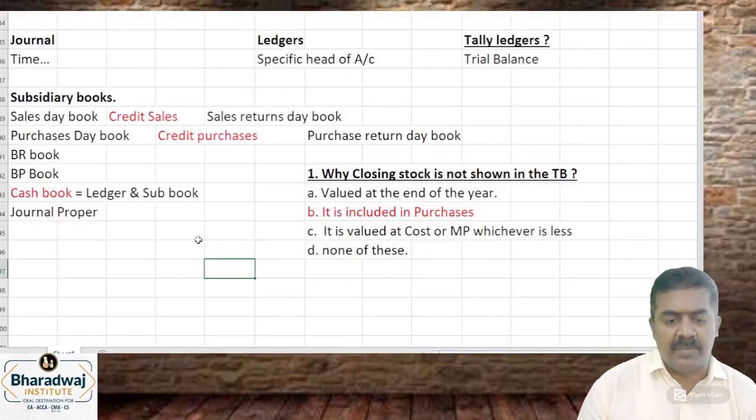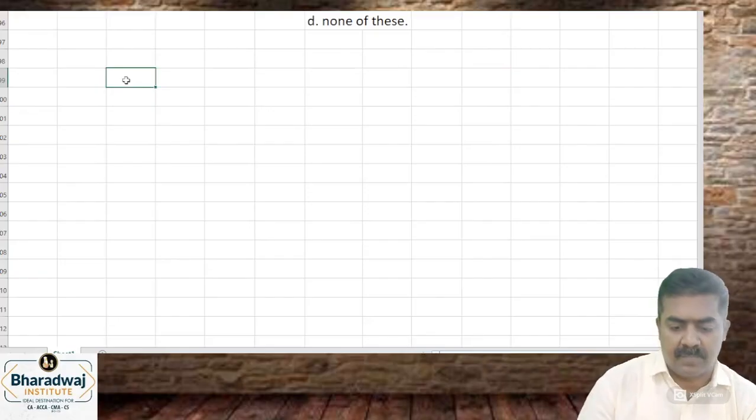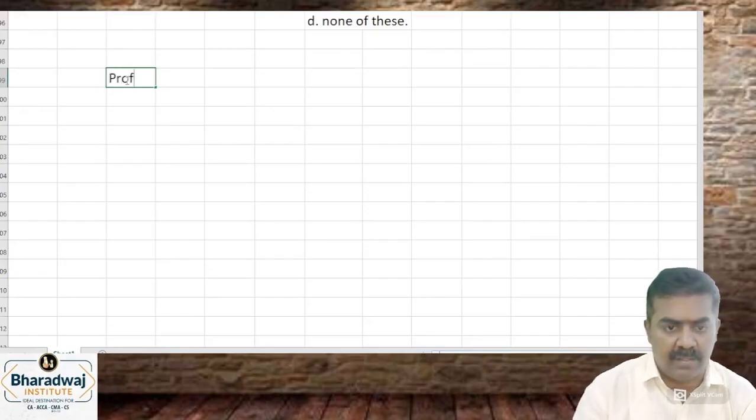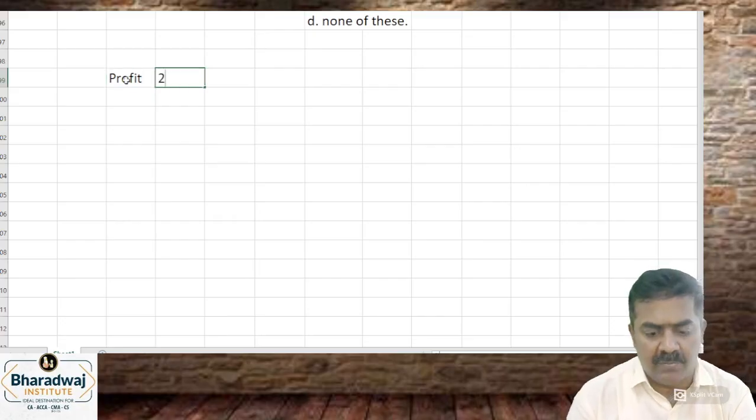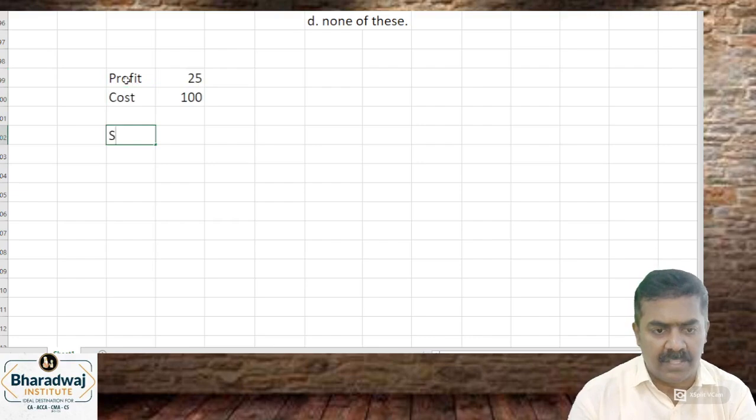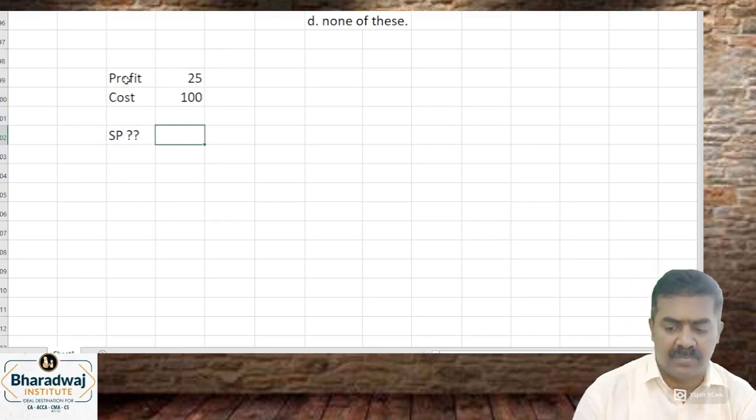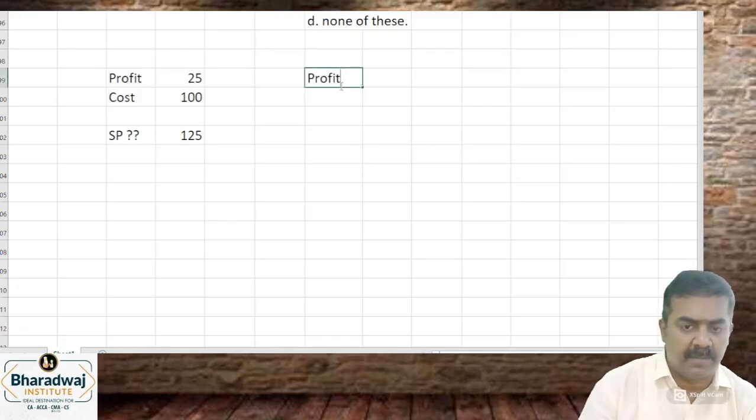If profit margin is 25% on cost, then how much is it on sales? What do you mean by 25% on cost? Profit 25 means cost is 100. Then what will the selling price be? 125. Then what is the profit on selling price?